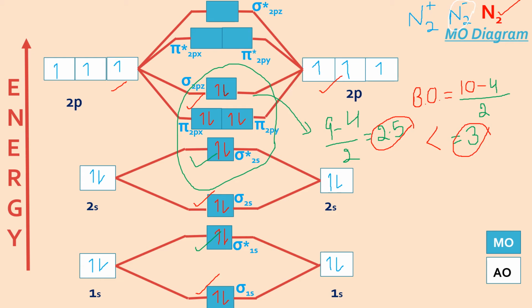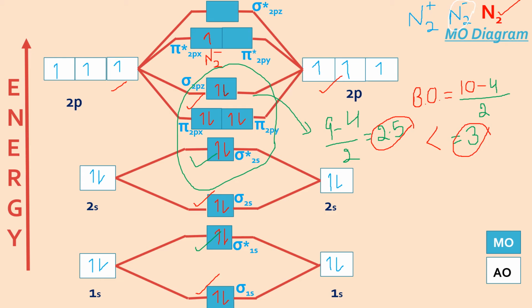That one electron will be added in the next available orbital, so in pi 2px or pi 2py anti-bonding, anywhere you can show one electron. If you are talking about N2 minus, that means the nitrogen molecule is gaining one electron from somewhere. Now the electron has been added to anti-bonding, so it will definitely affect the bond order. Let us see how it's going to affect.